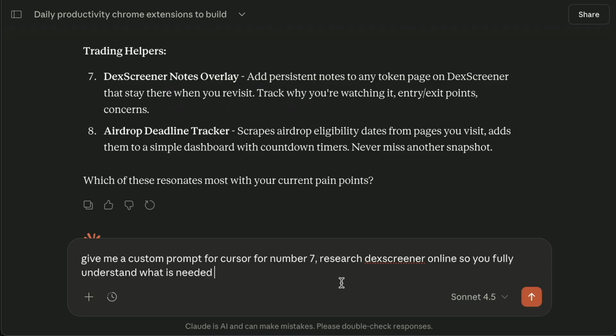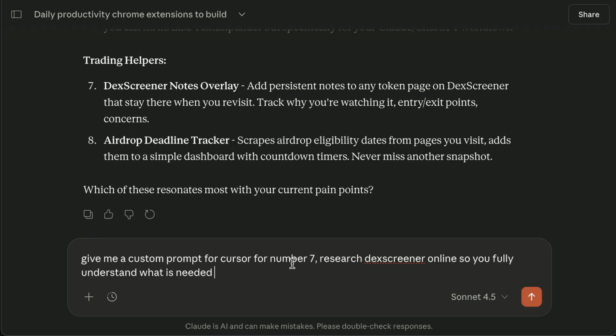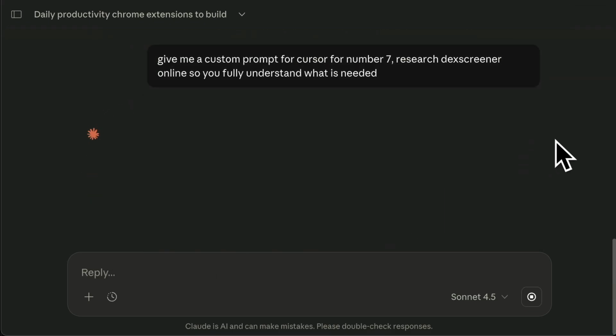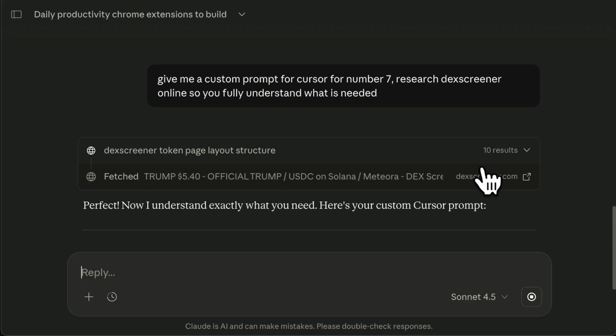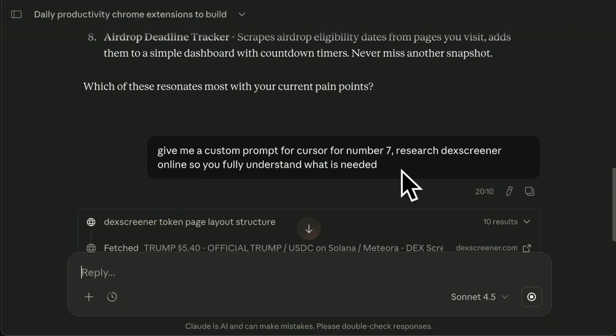Let's make number 7. I said, give me a custom prompt for Cursor for number 7. Research Deck Screener online so you fully understand what is needed. Simple. And by the way, obviously, when you have more time, make it more detailed, more specific. You're going to get better outputs. Better inputs equals better outputs. The skill, again, I repeat, it's not about the coding. It's describing your friction, your wild ideas, asking what it can learn about you to help you.